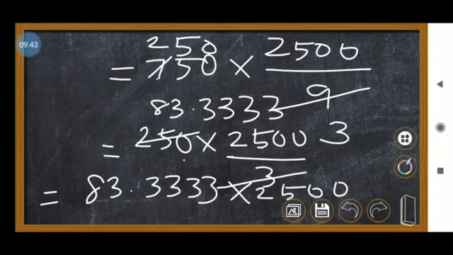For 10 this decimal point will go here, for one more 0 this decimal point will go here. That means we have to multiply, and the value is 8333.